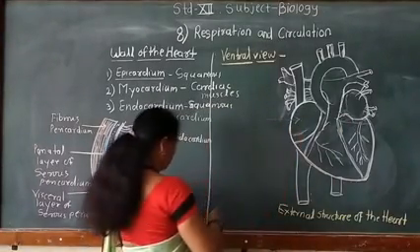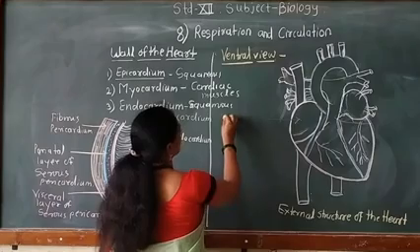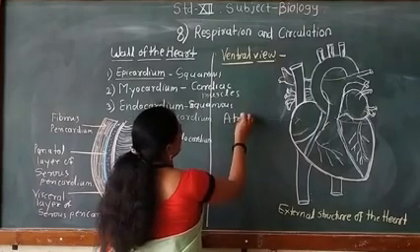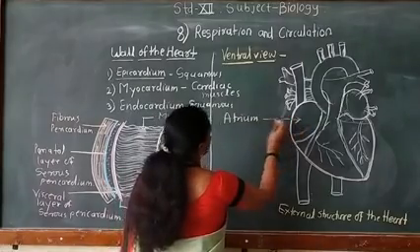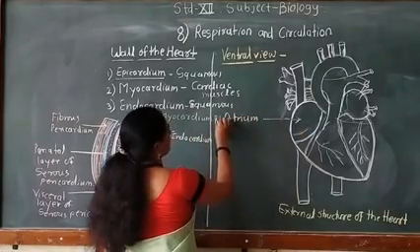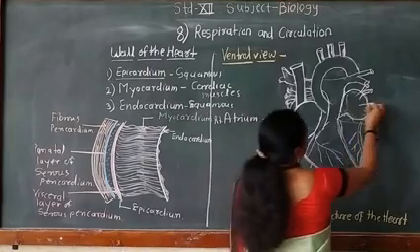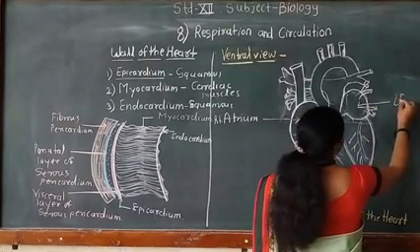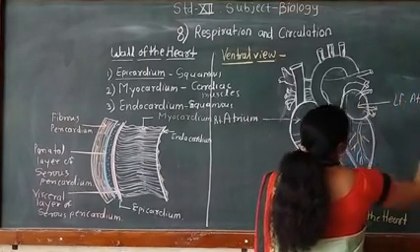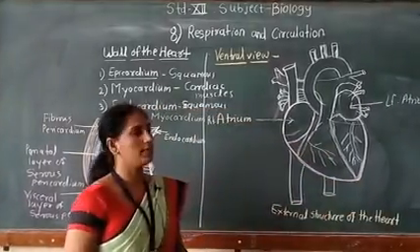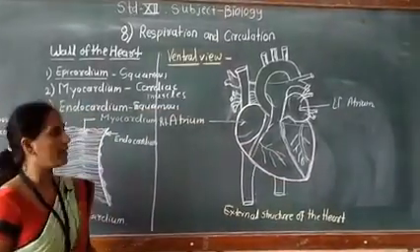The heart is four chambered. Out of these, the superior chambers are called atria. This is the right atrium, and this is the left atrium. Then below this there are two inferior chambers.